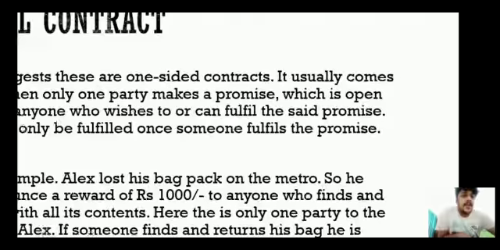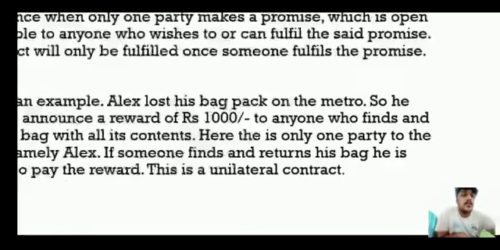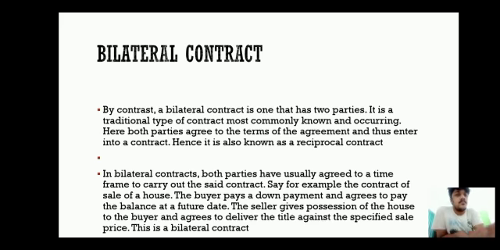Next is the bilateral contract. A bilateral contract has two parties. It is the traditional type of contract, most commonly known and occurring. Both parties agree to the terms of the agreement and thus enter into the contract. Hence, it is a reciprocal contract. The obligations of both parties are outstanding, not just one party's. Performance is pending on both sides.